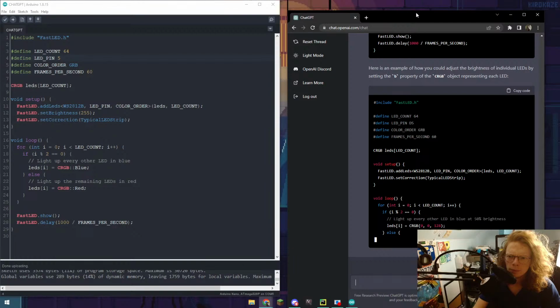But individual LEDs? Oh, that's super interesting. I've actually never messed with that on individual LEDs before.